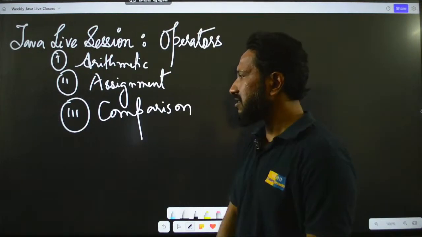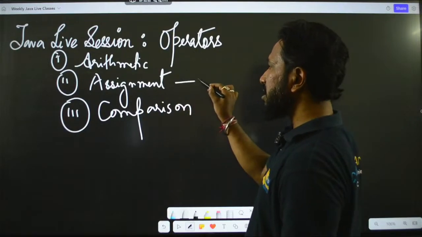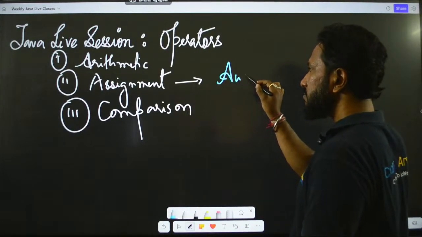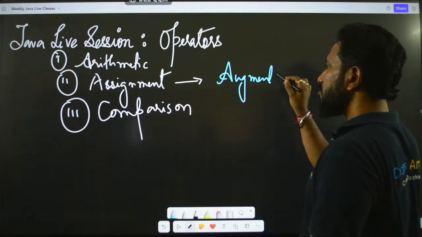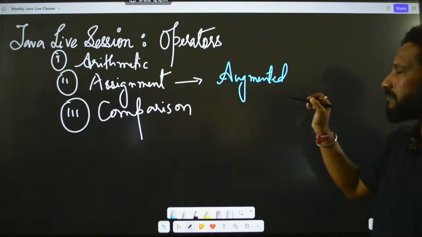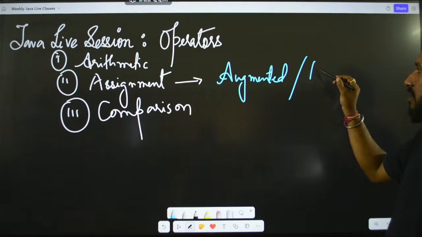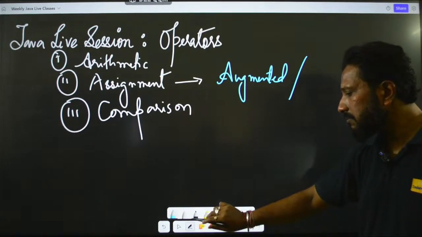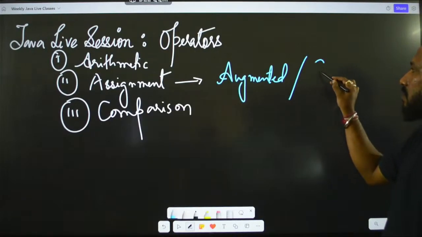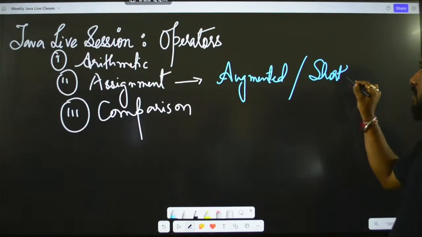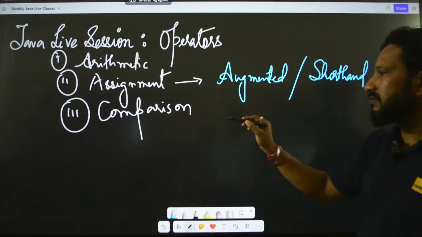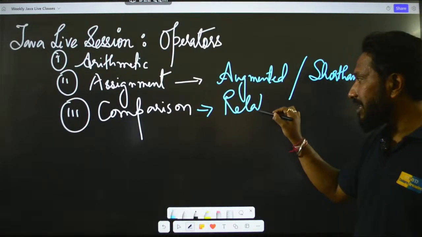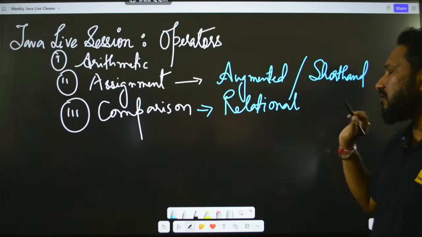So these three we have covered, and as I had already told you, the assignment operators are also known as augmented and they are also known as shorthand, and for the comparison I told that they are actually called the relational operators also.